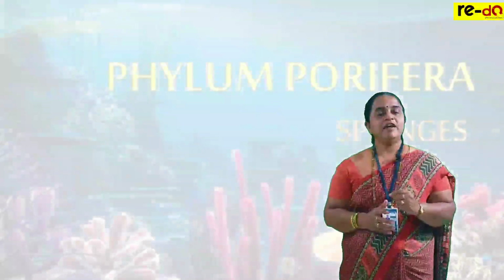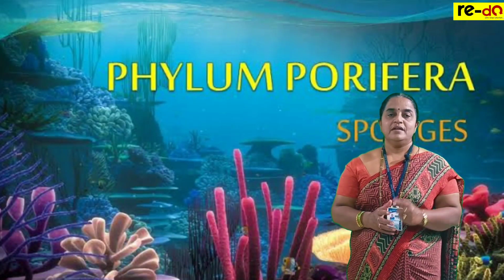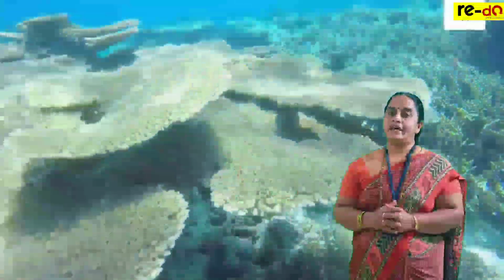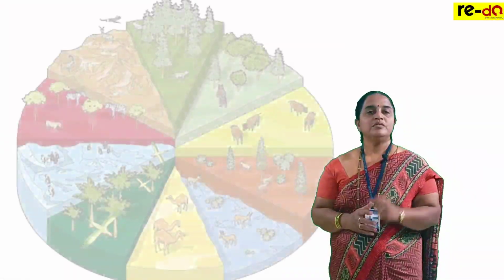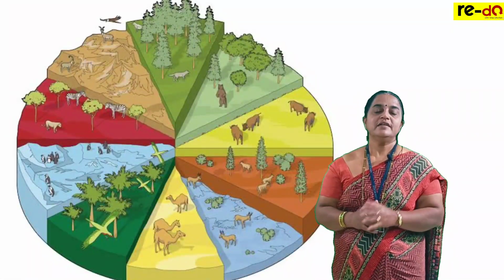Let us begin in today's session with phylum Porifera. Now remember, when you learn the characters of each phylum, first you need to write the habitat, that is the living place of the animal.